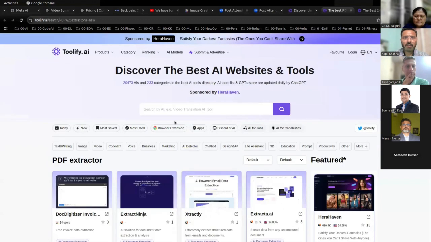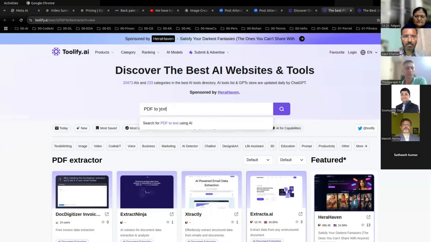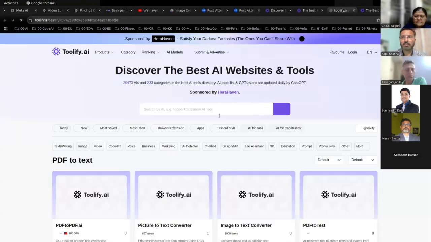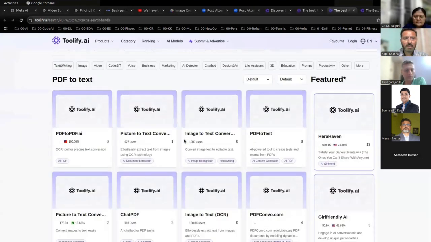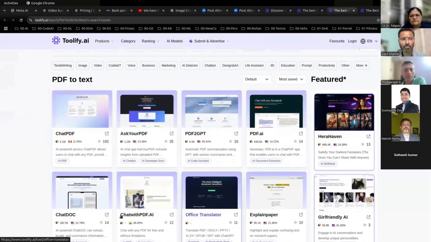Or PDF to text, let's say. Right now, there are many tools here. You should use these filters, whether you want to see the best one, recent one, or whatever. Sometimes I look at the best one or the most saved. Let's look at most saved.